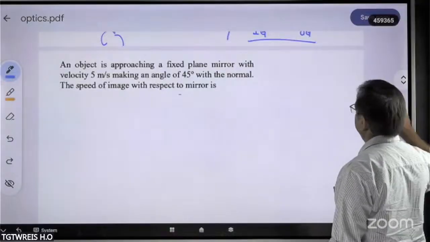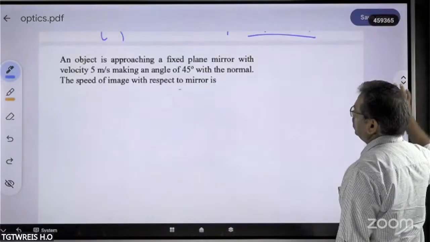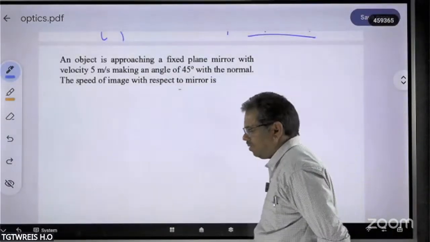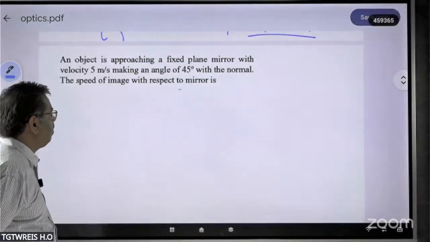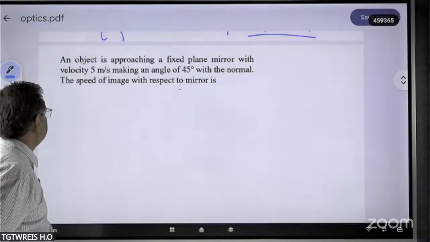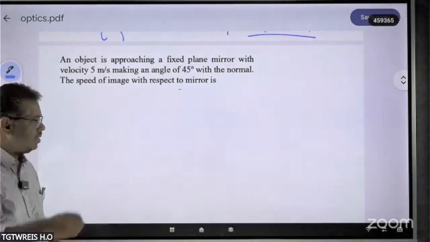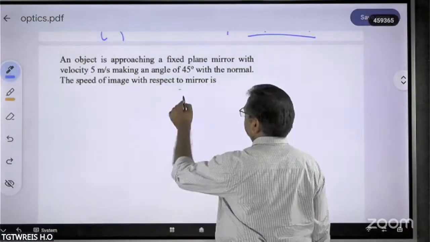For example, here we have an object approaching a fixed plane mirror with a velocity of 5 meters per second, making an angle of 45 degrees with the normal. The speed of the image with respect to the mirror is equal to how much? This is the question. So how to solve this one?